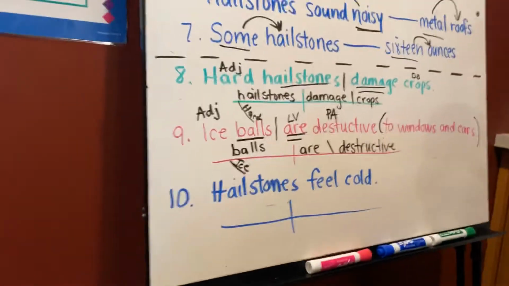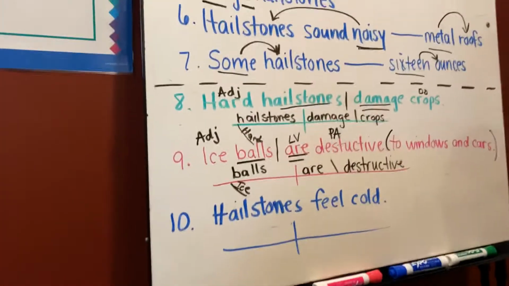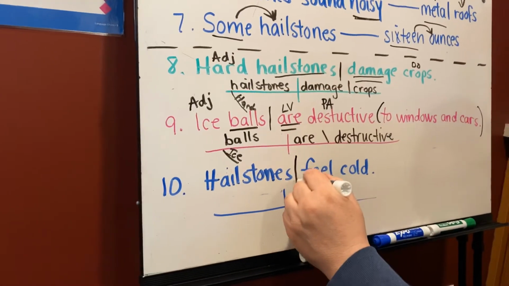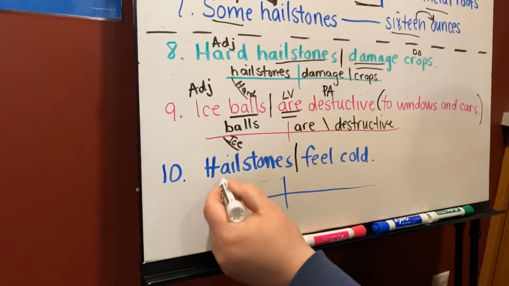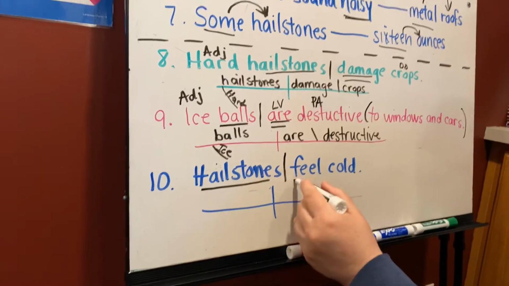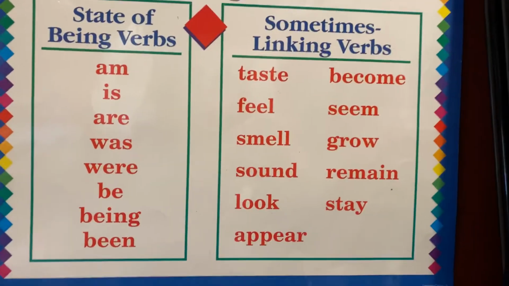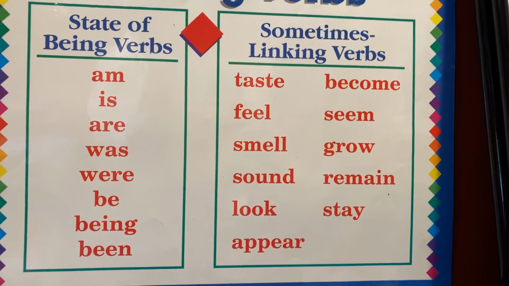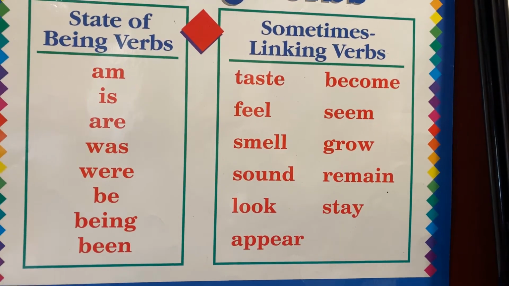Okay, kiddos, one more. Hailstones feel cold. Where are we going to divide this sentence? Well, we're going to divide it between hailstones and feel. What is our subject? Our subject is hailstones. What is our verb? Our verb is feel, and I want you to pay attention to the words that are sometimes linking verbs. In this case, this feeling word, feel, is acting as a linking verb.